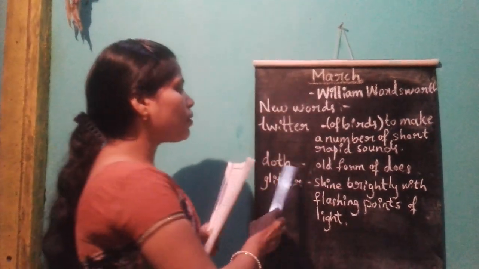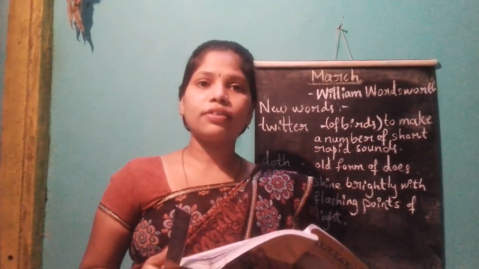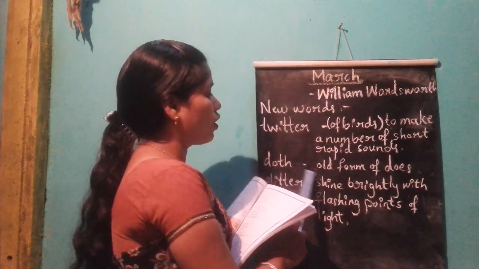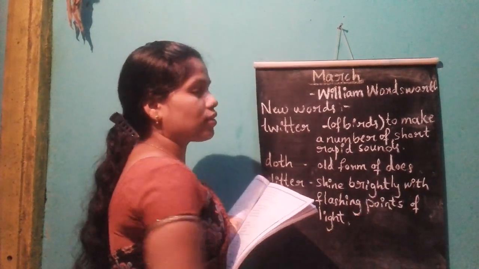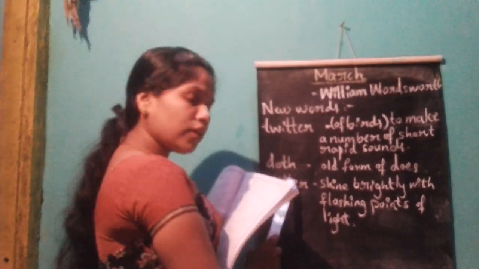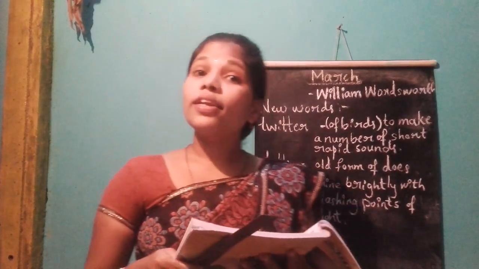Okay. The lake doth glitter. Doth means old form of does. Here we can see archaic words, students. Archaic words are the old usage words, old English words. Here see, students, doth is the old English word, old form of does. Now we will use this as does. Here in the poem they have given doth. Understood, students?